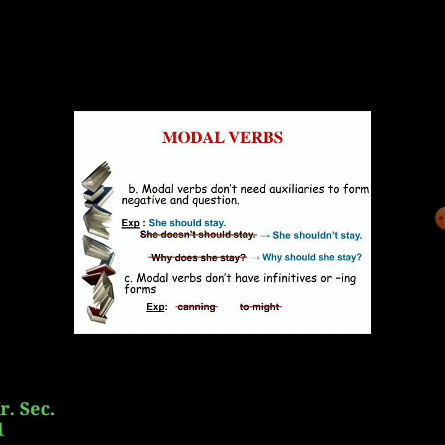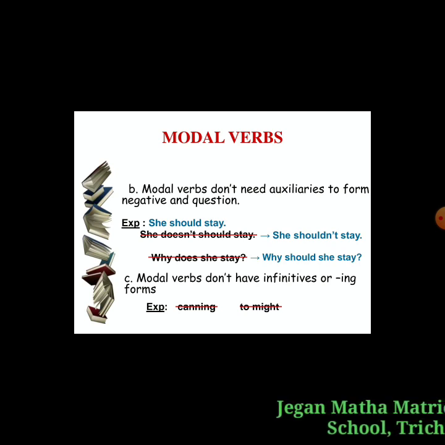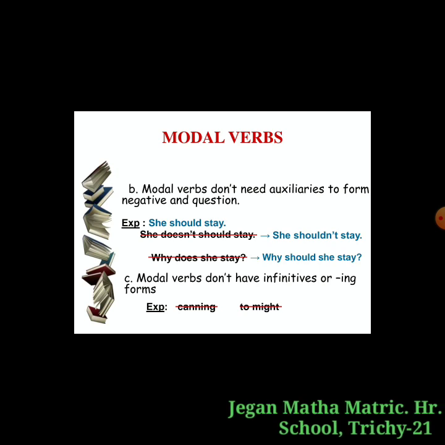Modal verbs don't need auxiliaries to form negatives and questions. She should stay. "She doesn't should stay" is wrong. She should not stay is correct. So we can use the alternative negative and the positive way. But "she doesn't should stay" is a wrong sentence. Why does she stay? Why should she stay?